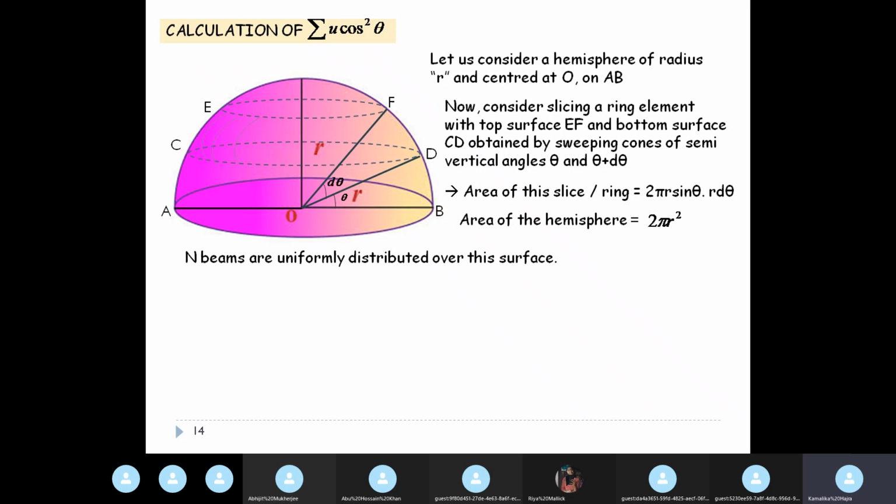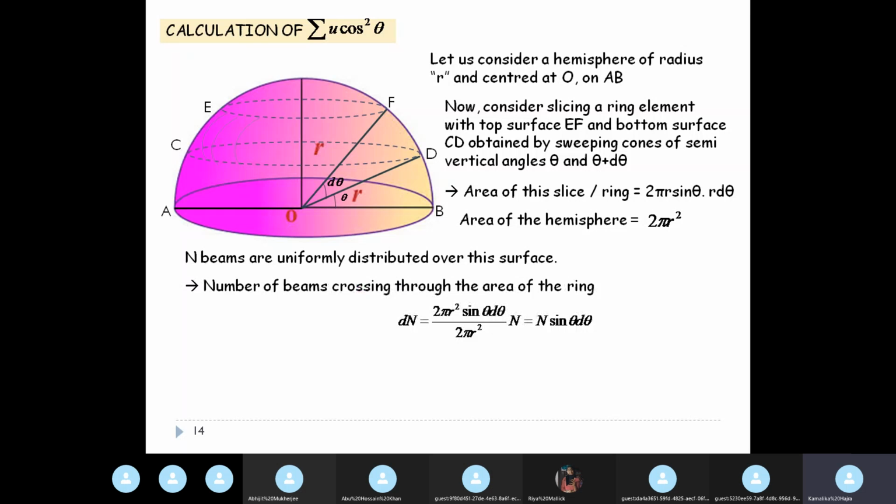If n beams are uniformly distributed over this hemisphere, then the total number of beams incident on this surface, distributed over this hemisphere, is n. So how many beams will cross the area of the ring?